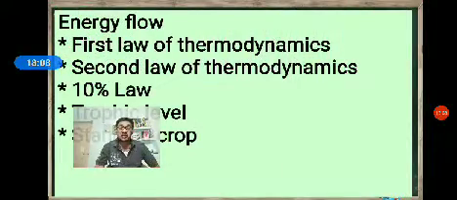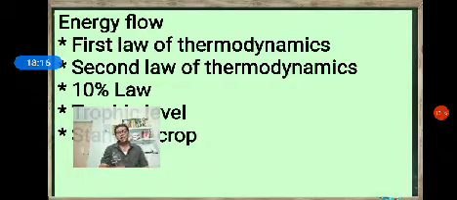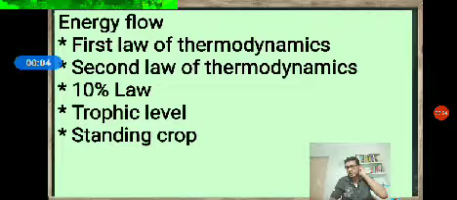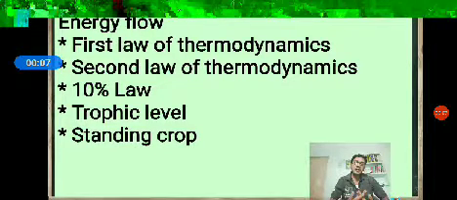So for energy flow, we are also going to understand two laws: the first law of thermodynamics and the second law of thermodynamics. In the food chain, we understand how energy flows from one trophic level to another, that is, from one group of organisms to another.